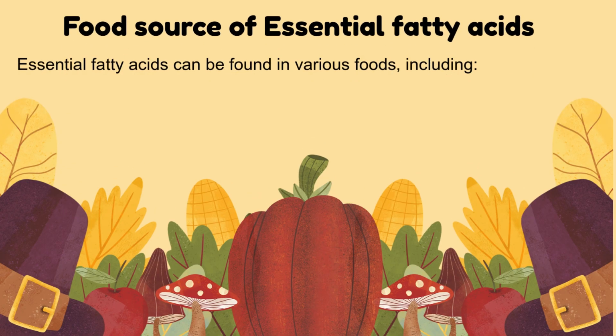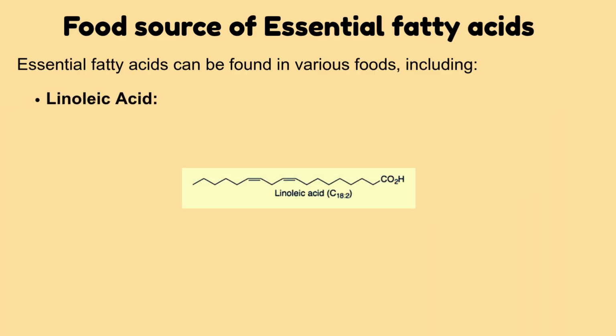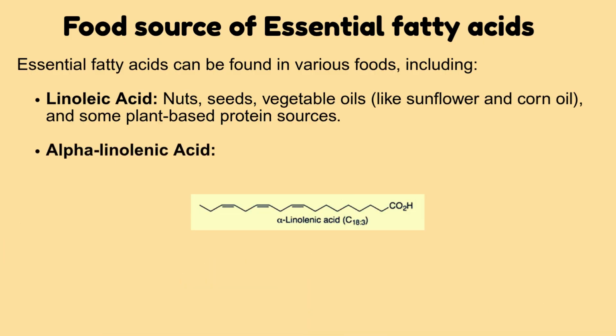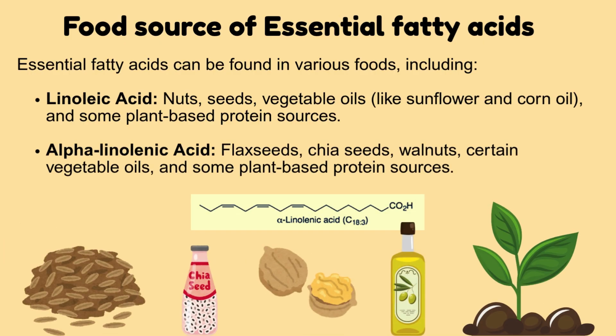What is the food source of essential fatty acids? Essential fatty acids can be found in various foods. Linoleic acid is found in nuts, seeds, vegetable oils like sunflower and corn oil, and some plant-based protein sources. Alpha-linolenic acid is found in flaxseeds, chia seeds, walnuts, certain vegetable oils, and some plant-based protein sources.